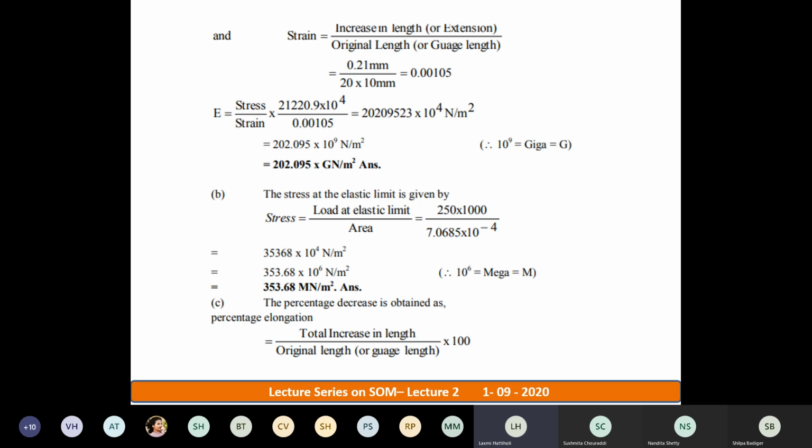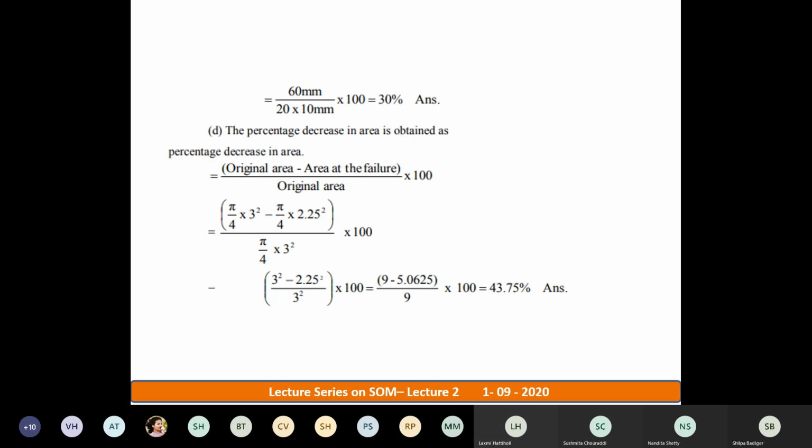Okay. Next, percentage decrease in the length. See, I'm applying the tensile load here. So when I apply a tensile load, that means my area decreases and length increases. So take down this formula. This formula is already given to you. Okay. So substitute this 60 divided by 20 into 10. So you will get it as 30%.